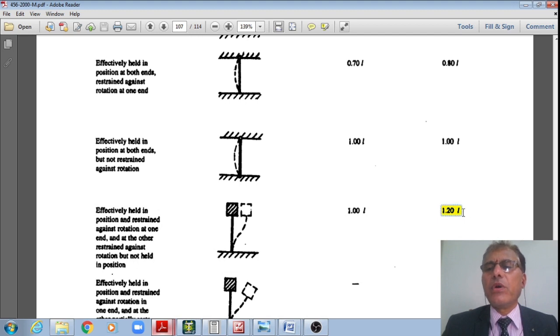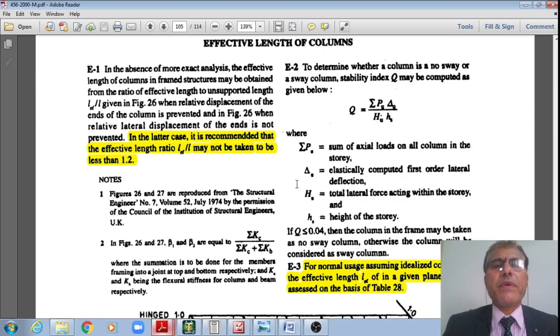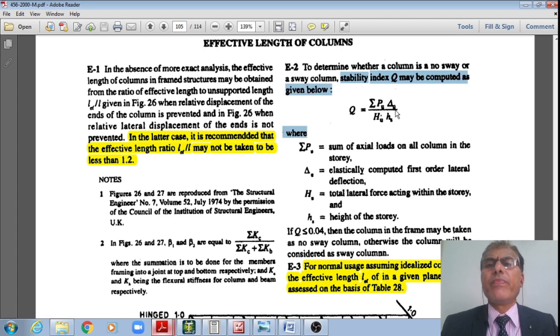Therefore, in such a case also, as per this assumption, 1.2, or alternatively what you can do, I'm just taking this 1.2. Or if you are able to prove, starting from fundamentals, from linear analysis, what is the load in the column and what is the sway, then you check using the stability index Q given by summation of P-U delta-U divided by H-U multiplied by H-S.